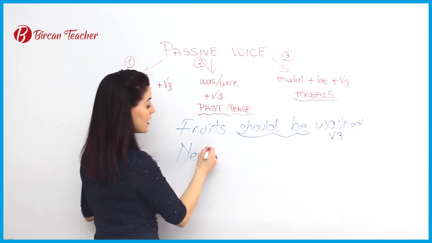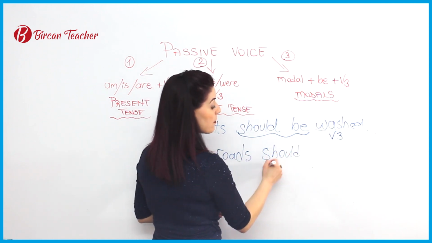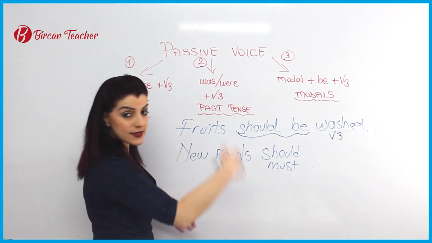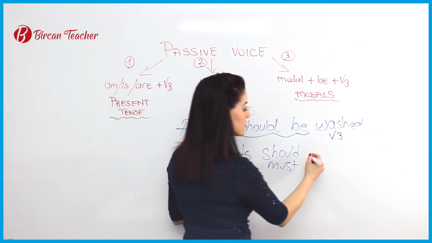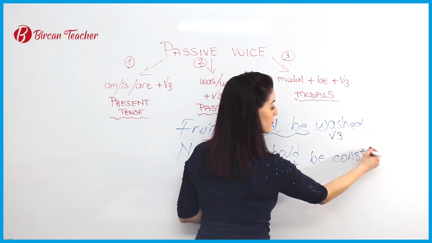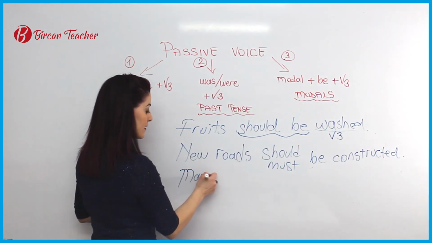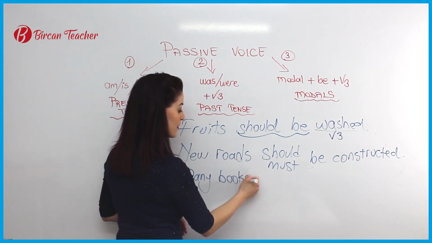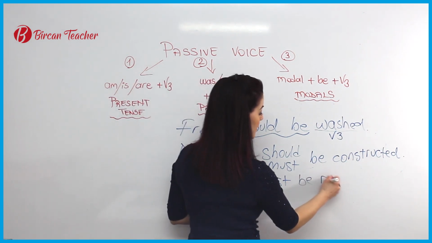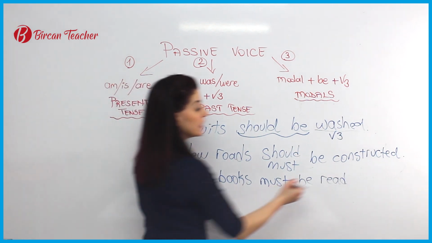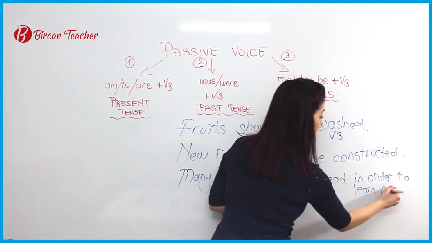For example, in Ankara, new roads should or must or other modals, it doesn't matter. Just in this sentence, I need them. That's why I'm choosing them. New roads should be constructed. And many books, maybe I can choose must here, must be read. Why? In order to learn new words.